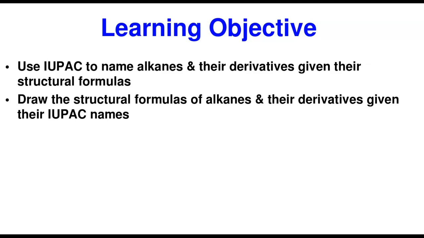We can also draw the structural formula of an alkane and its derivatives, given the IUPAC name. These are the two things we intend to achieve at the end of this class.